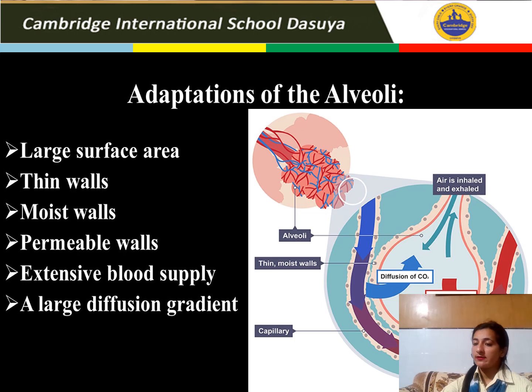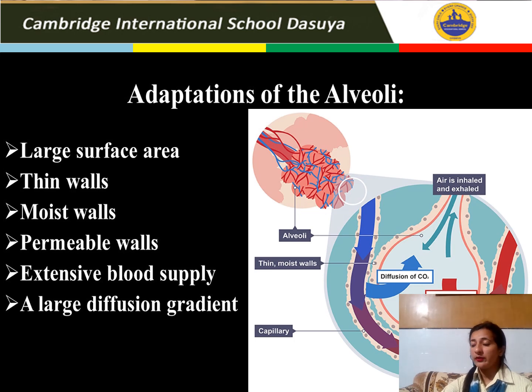Exchange of oxygen and carbon dioxide across a respiratory surface, as in the lungs, depends on the diffusion of these two gases. Diffusion occurs more rapidly if there is a large surface area exposed to the gases, which allows faster diffusion of gases. So there should be a large surface area.